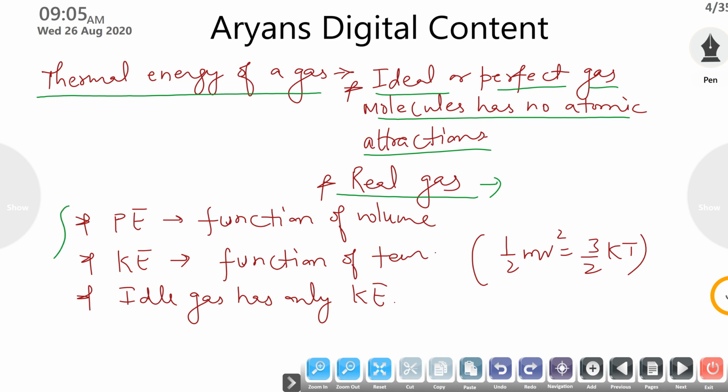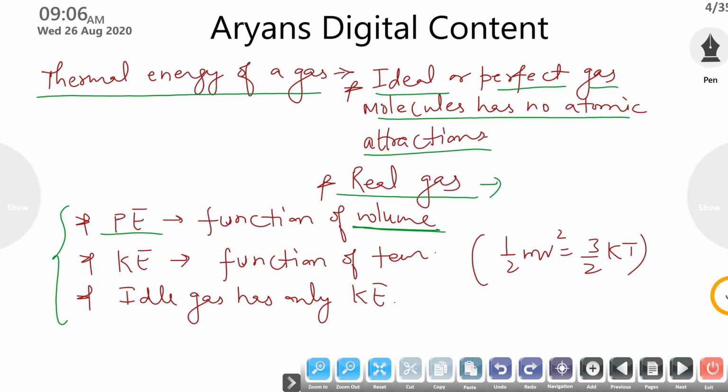Now gases can have three types of energy: one is potential energy, second is kinetic energy, and it can be a mix of both. Potential energy means positions of atoms, and the position of atoms will change according to volume.